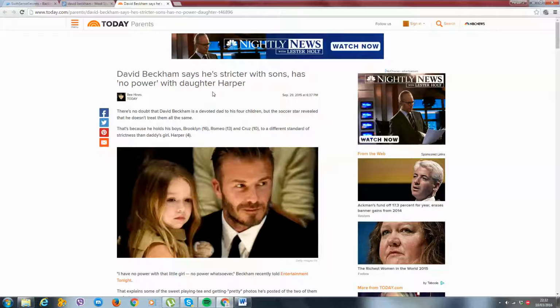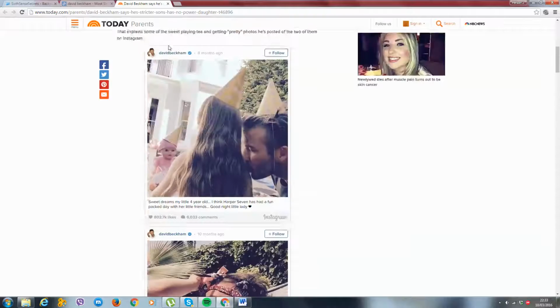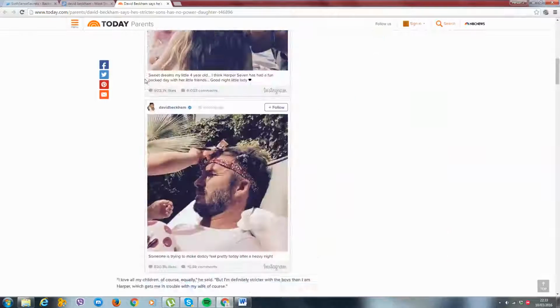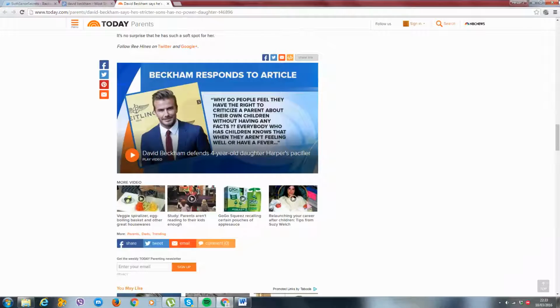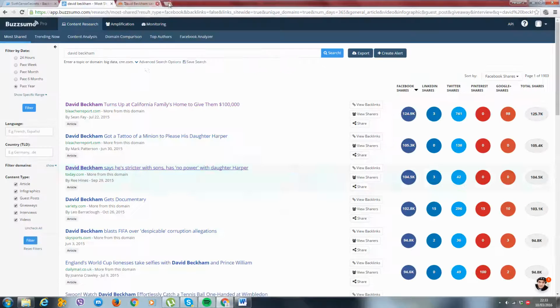This article is about Nolan Power's daughter Harper, and at the time she's only 4 years old. Now, in 10 years' time she's going to be 14, so a lot will have changed. In 10 years' time, this article is going to be so irrelevant. But it was only uploaded on September 29th, and we're only in March right now, so this article could be relevant as well. All you do once again is copy all of it and paste. It's very simple.